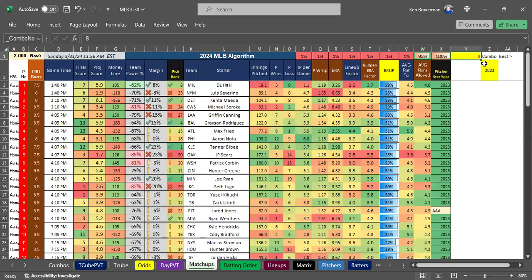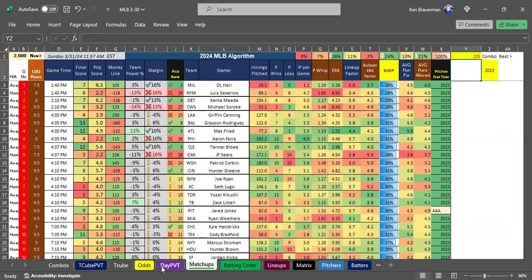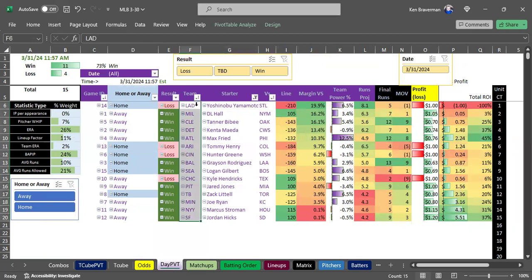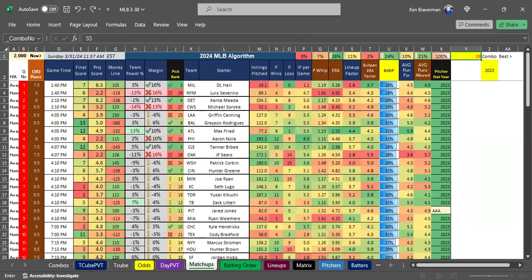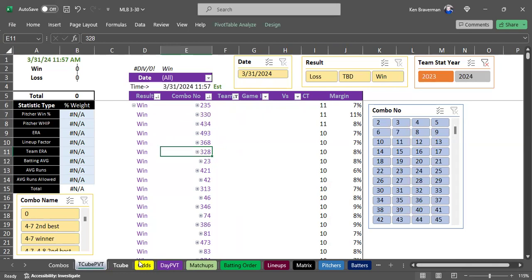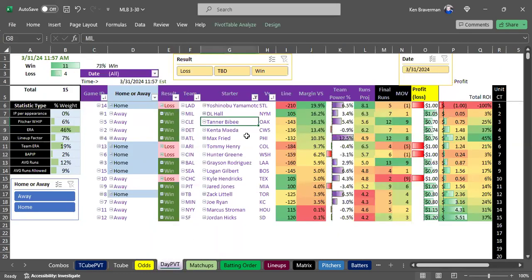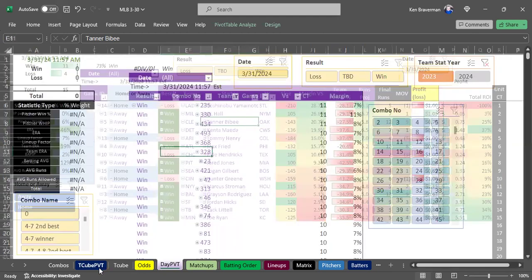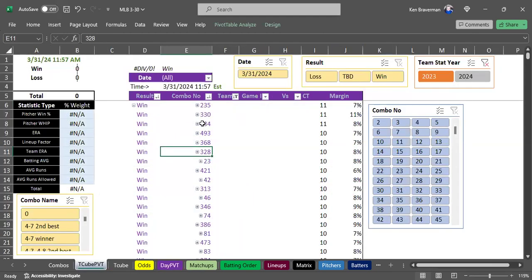Let's look at combination string 235. That's this one. Refresh this. You can see this is a pretty good look here, only losing the Dodgers up top and winning the next 4. This is not a bad look. How about combination string 330? Refresh this day pivot sheet, combination string 330, about the same. So not that bad. So you have 3 of them under 2023 stats, just these 3.